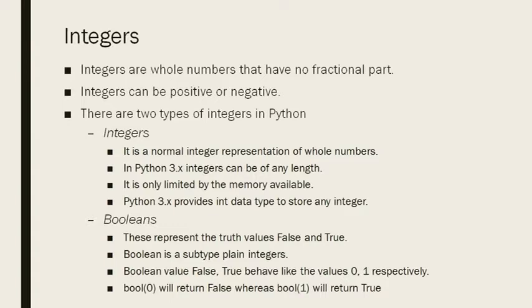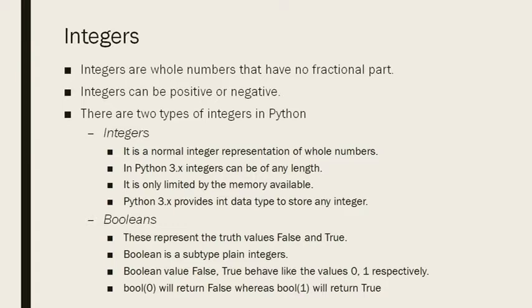Another advantage of Python is that Python 3.x provides the int data type to store any integer. In languages like C and C++, there is int, and then there is long that can store larger integers, but here we only have the int data type to store integers of any length. So how long your integer is is no worry for the Python interpreter, it will just store it as int.